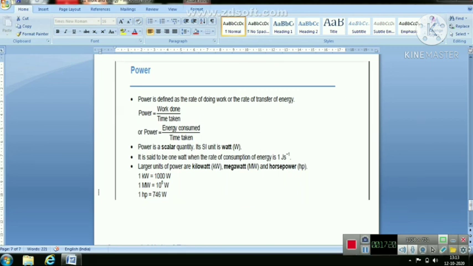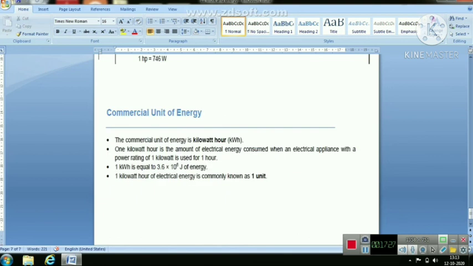Here we will see about the commercial units of energy. The unit joule is too small and hence is inconvenient to express large quantities of energy. In order to measure such large quantities of energy, we use a bigger unit of energy, and that is called the kilowatt hour.